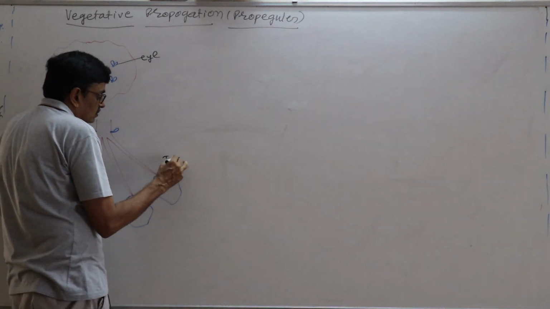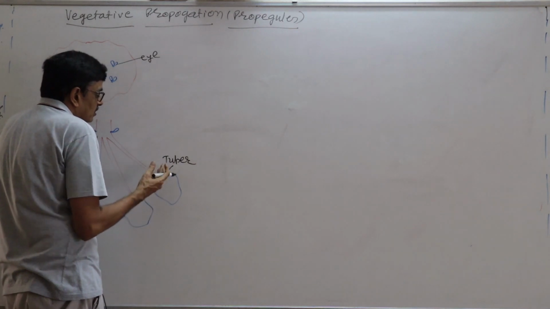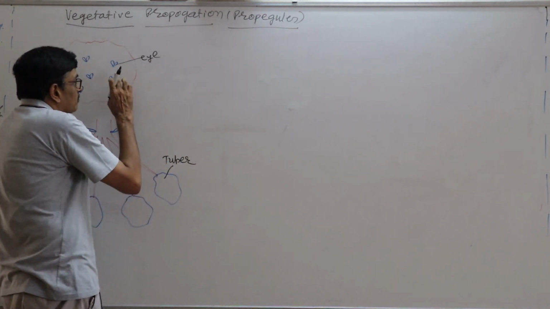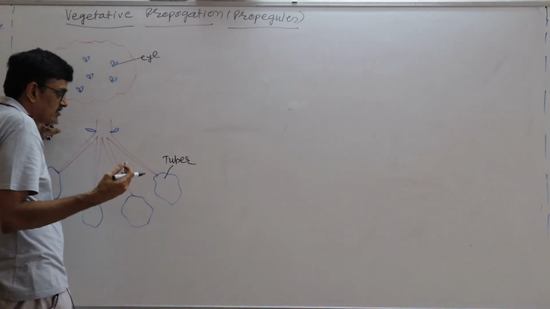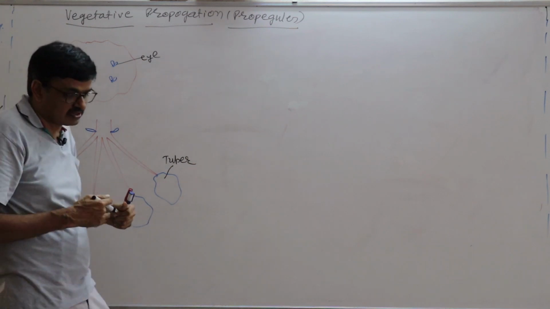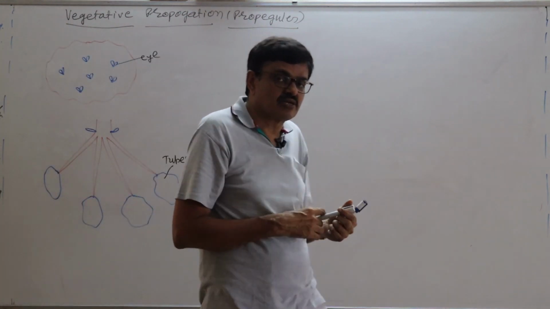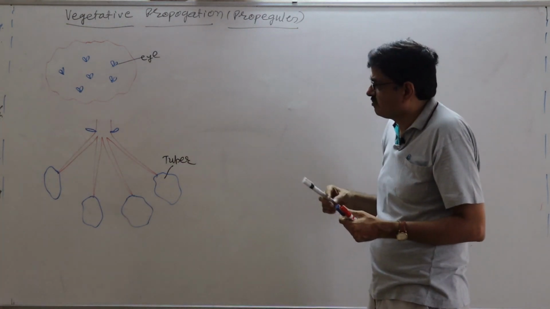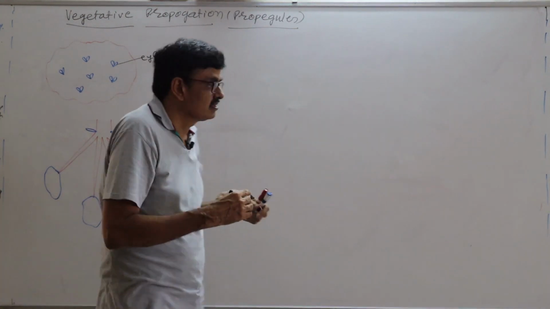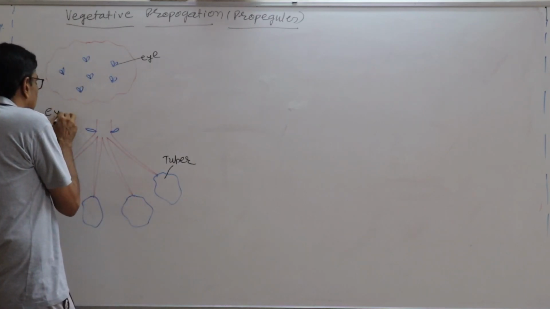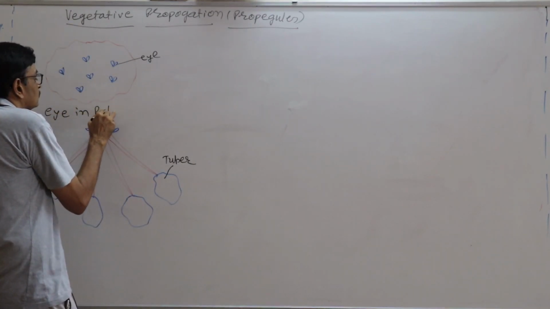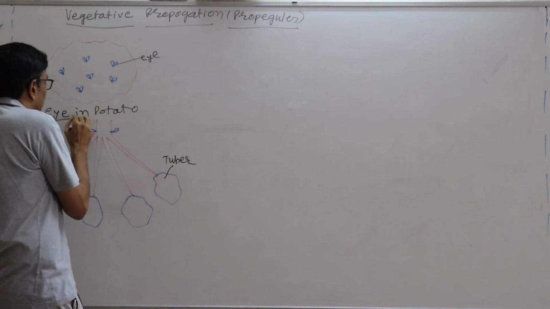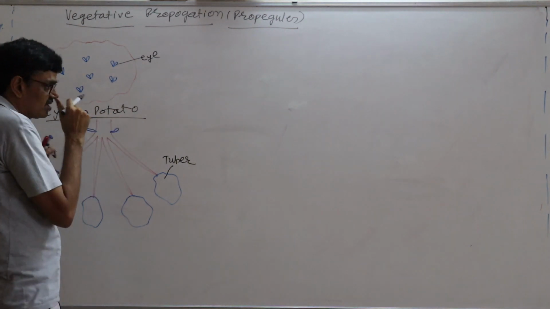Tuber, potato tuber. And that potato tuber, we can say, occurs from the eye. Now that exists as a potato, so that is why it is called what? Vegetative propagules, like the eye in the potato. Okay, so eye in potato, that is the first one.